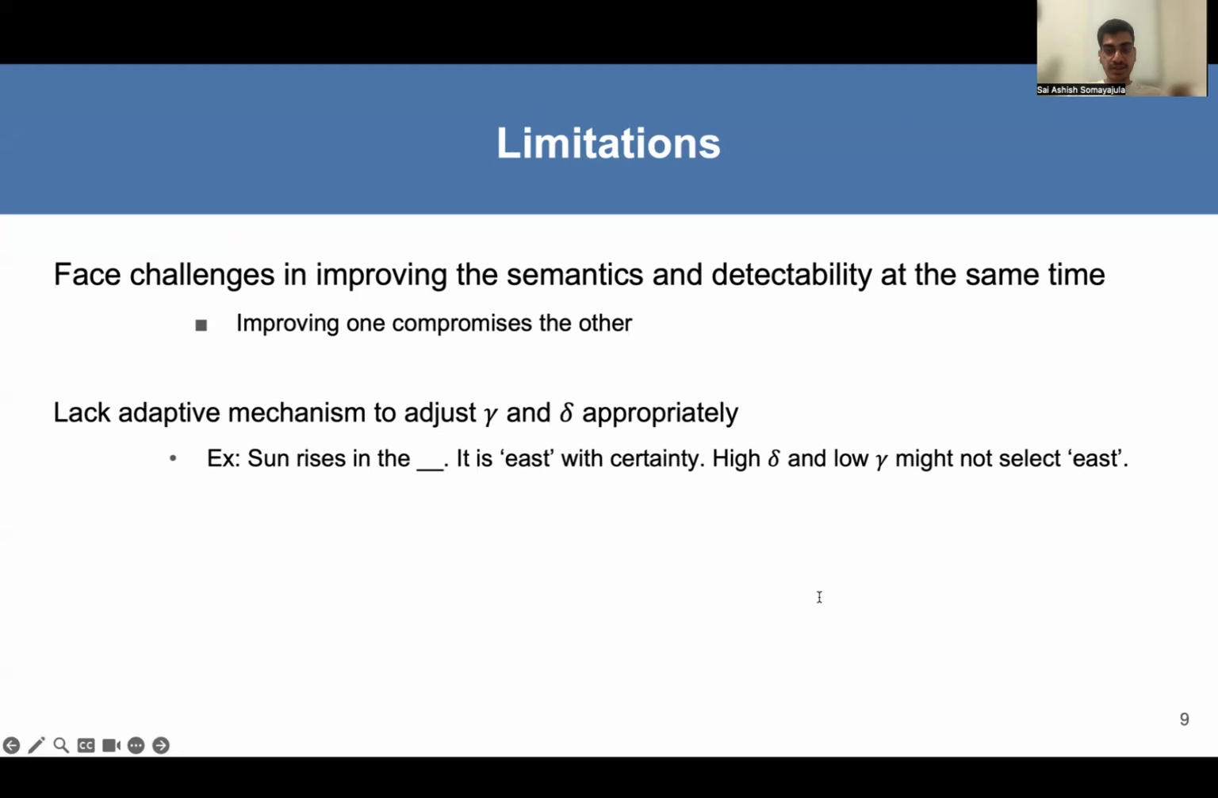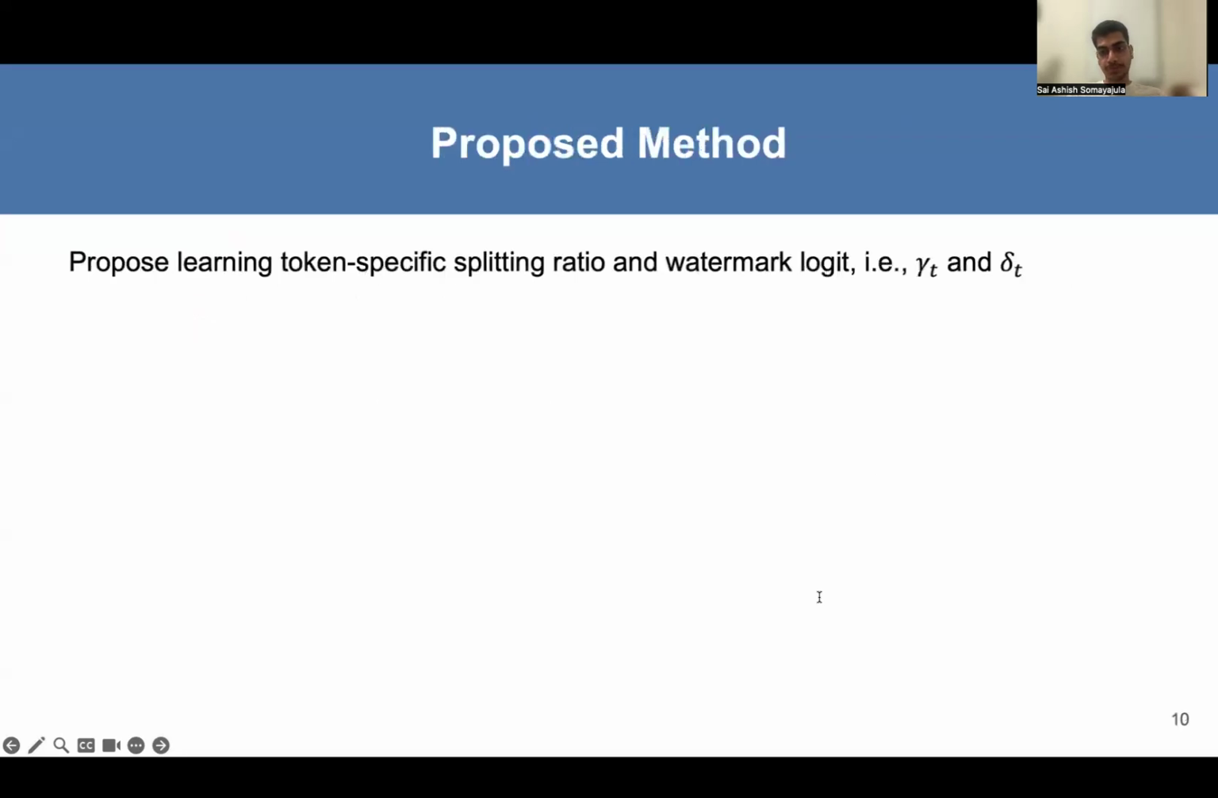Take the example "sun rises in the". The next token is "east" with certainty. However, high delta and low gamma might not select "east". If low gamma is used, fewer tokens are chosen for the green list, reducing the chance of selecting "east". Moreover, having a high delta further decreases the probability of choosing "east" as the next token.